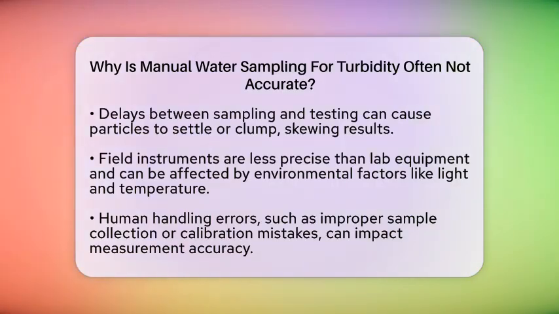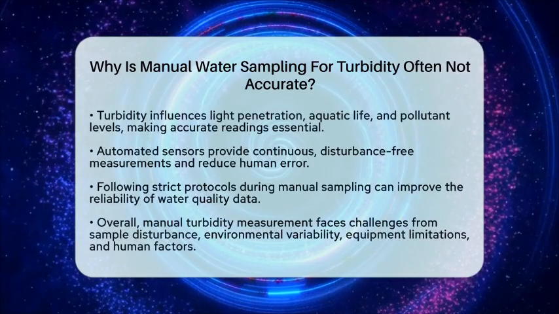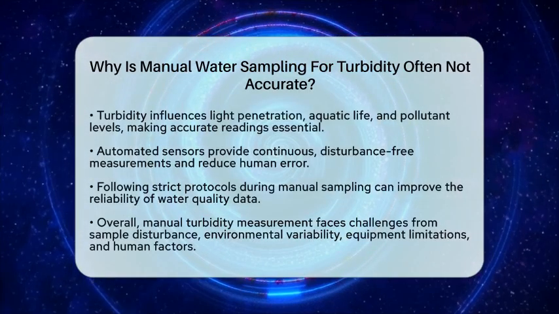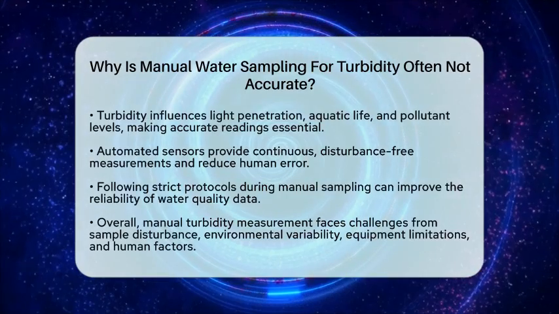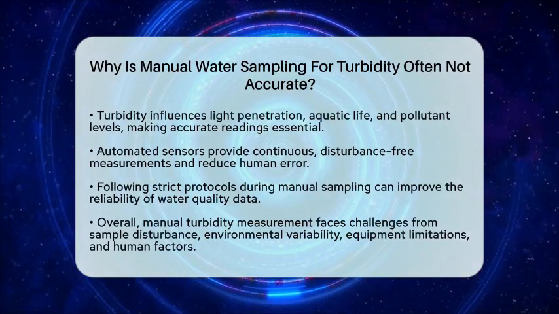Turbidity is a key water quality parameter because it affects how light penetrates water, influences aquatic life, and indicates the presence of pollutants attached to suspended solids. Accurate readings are essential for monitoring pollution levels and ensuring safe water treatment.